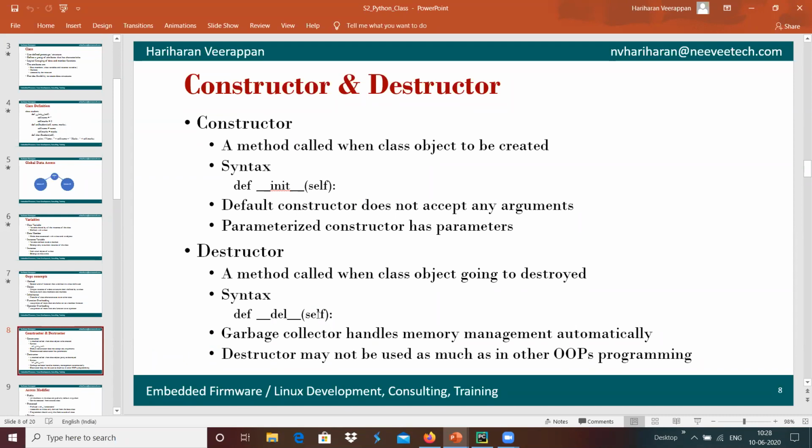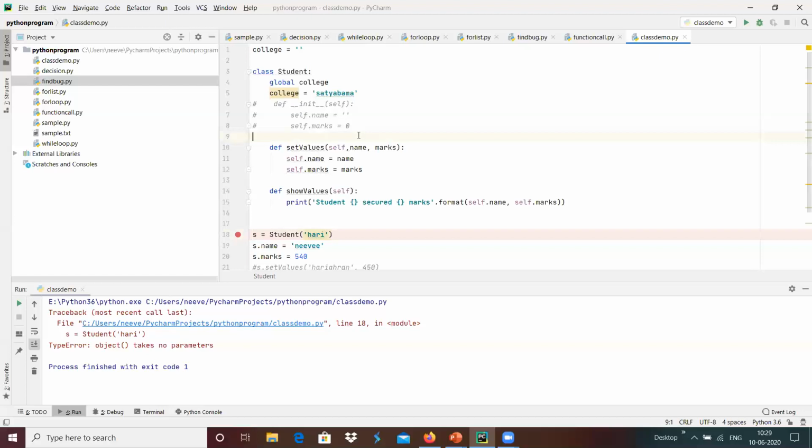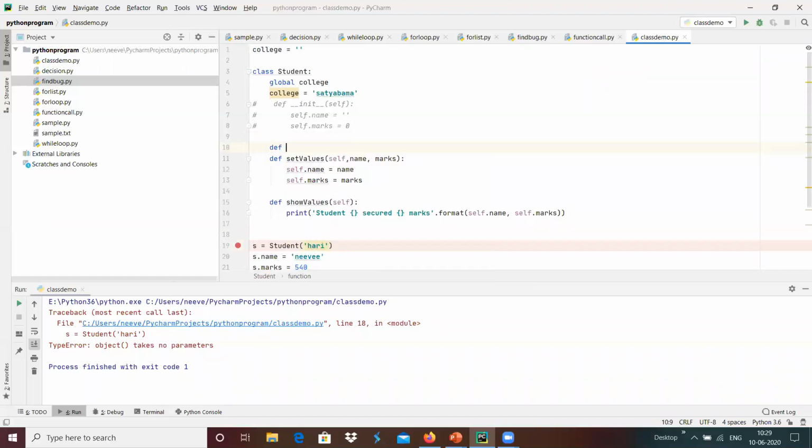Now we will see how we can do this with a constructor with parameters and arguments. For example, I'm going to define another constructor, def underscore underscore init self comma name comma marks.